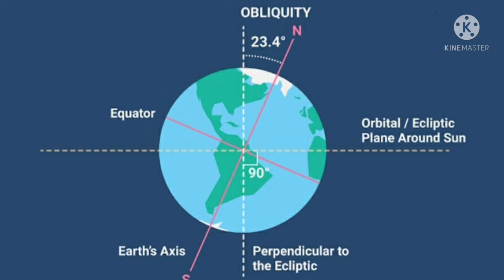Okay. So we can simply now say that our earth is inclined at a 66.5 degree on its orbital plane. But if we draw a vertical line, then we found 23.5 degree. Okay. This is an important topic from this chapter.